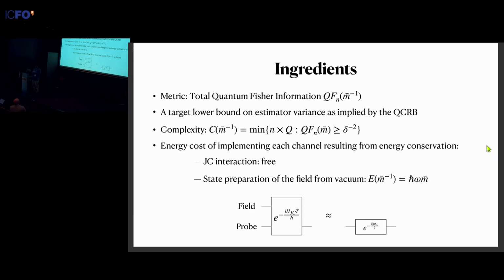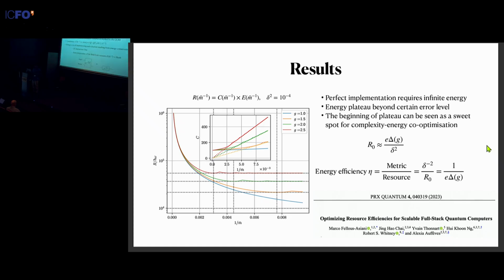So now we have both the complexity at hand and the energy cost of each channel. And when you combine these two together, it leads to the total energy cost of our quantum phase estimation protocol in a sequential setting. The horizontal axis on the plot is the error parameter, or the inverse of the photon number. In the inset, you can see that as expected, when this error increases, the complexity keeps increasing. However, in the big plot, the total energy cost diverges in the ideal limit, which is the semi-classical regime that we just described. It goes through a drop first, but then eventually it plateaus after a certain point.